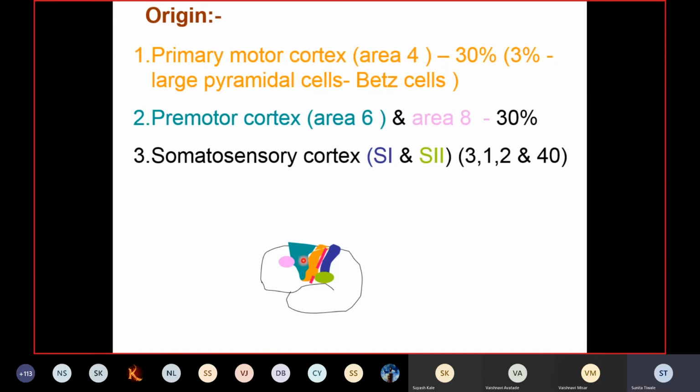So you'll find these three areas, that is the primary motor cortex, the premotor area, and the supplementary motor area, all three of them initiate the motor activity or the movement. But we have to understand how they differ from each other in their activity. So their activity differs from each other.